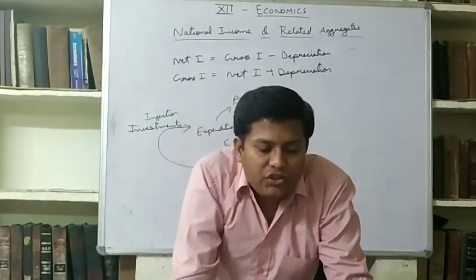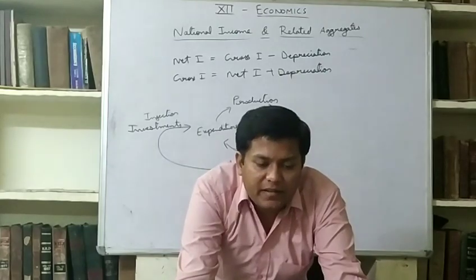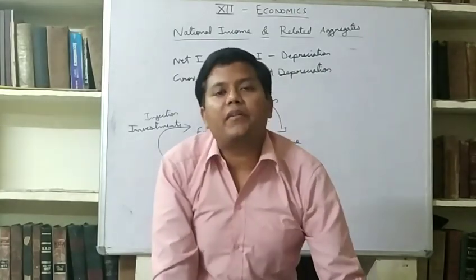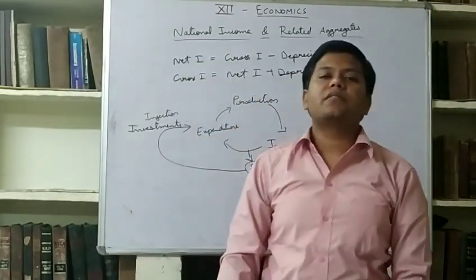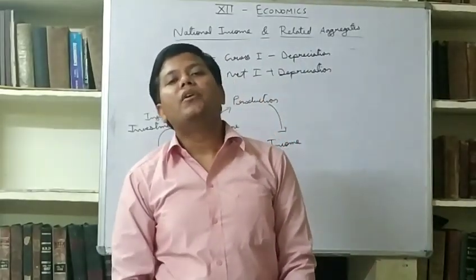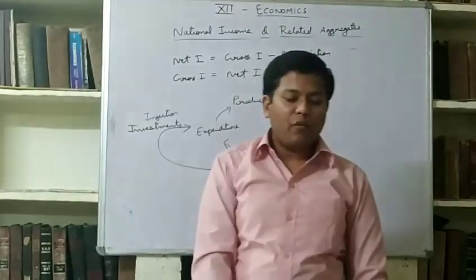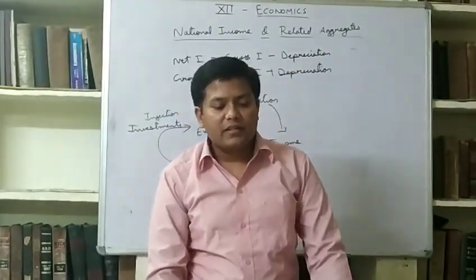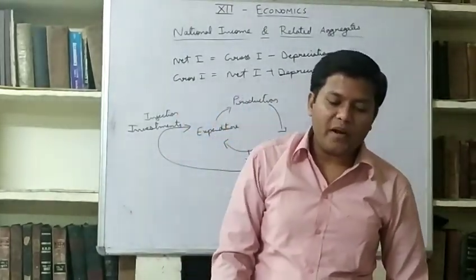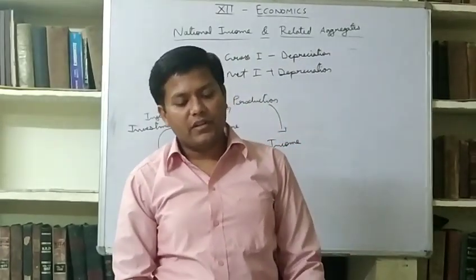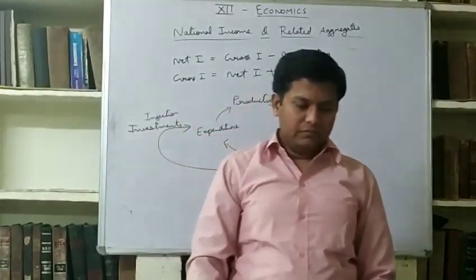Point C is ships and aircraft operated by the residents between two or more countries. Whatever ships and aircraft of Indian ownership operating anywhere in the world will be our domestic territory. And point D is fishing vessels, oil and natural gas rigs operated by residents in international waters.